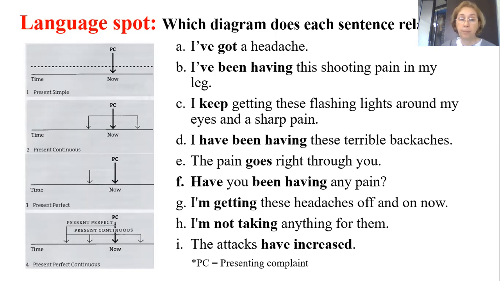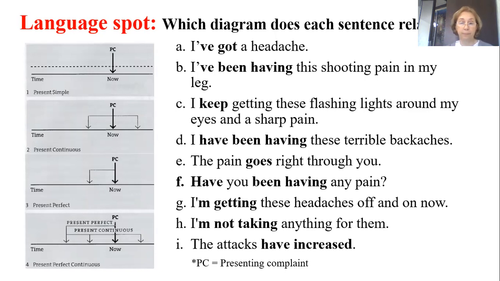Abdel Rahman. Have you been having any pain? Which tense is it? Have been having. So the form of the verb is highlighted here: been having. This is present perfect continuous, right? Present perfect continuous, diagram number 4. Okay.